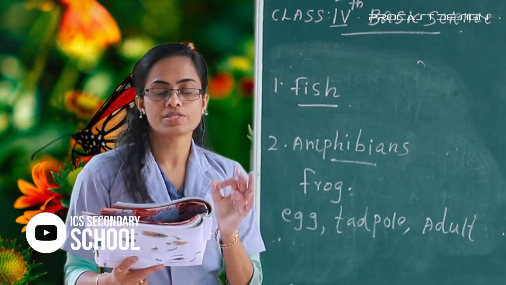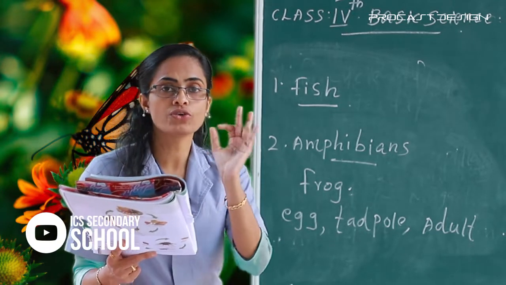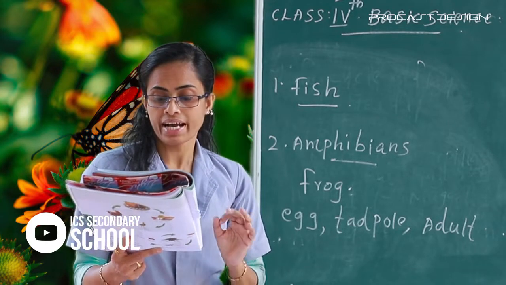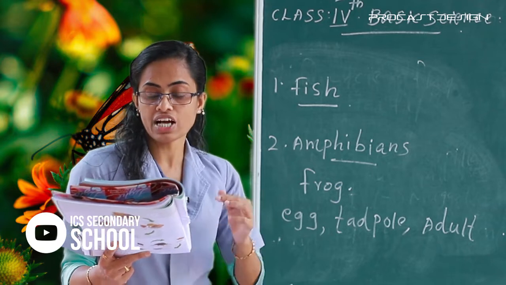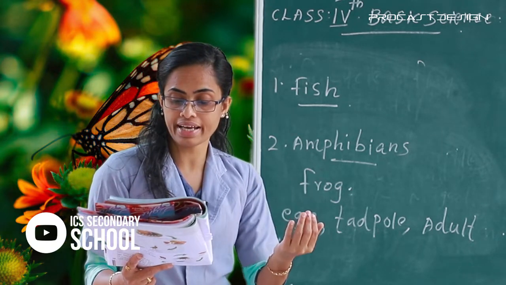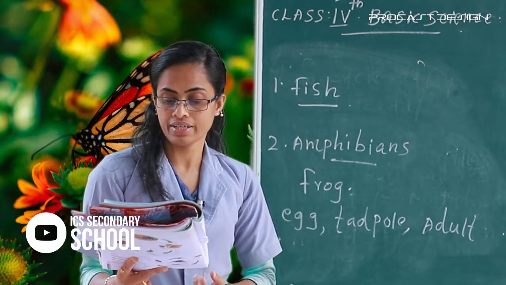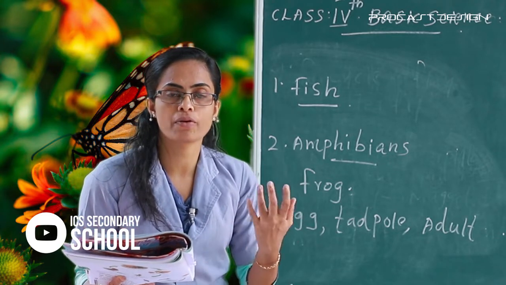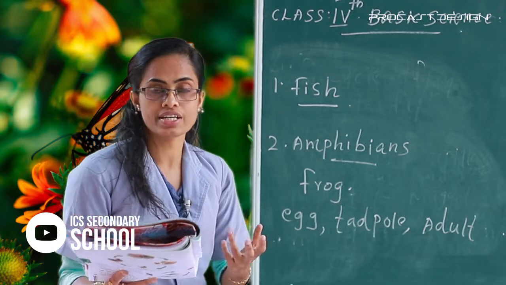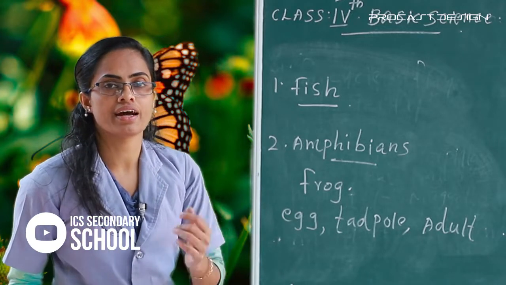First I read this paragraph, amphibians. All of you listen in your textbook. Animals such as frogs lay their eggs in water. The young frog that comes out of the egg is called a tadpole. Later, the tadpole develops legs. Gradually, it grows into an adult frog.